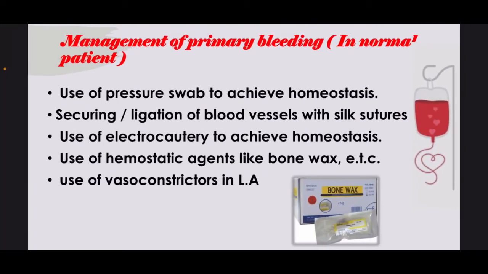The management of primary bleeding in a normal patient is by pressure swab, suturing, ligation, electrocautery, hemostatic agents like bone wax, and use of vasoconstrictors in local anesthesia.